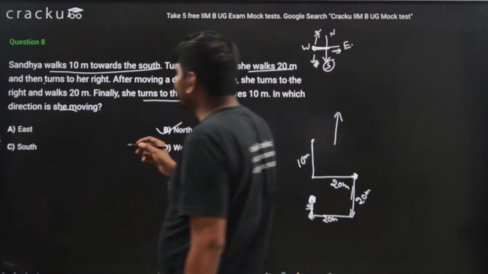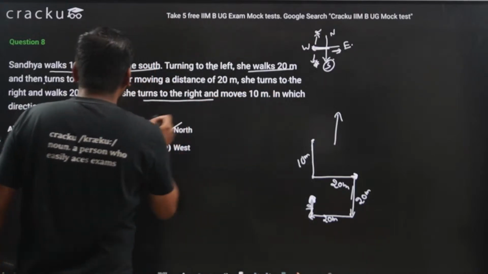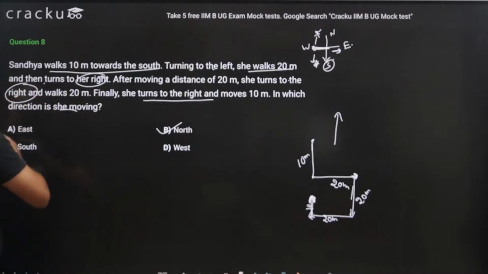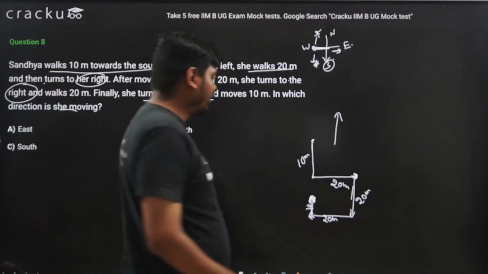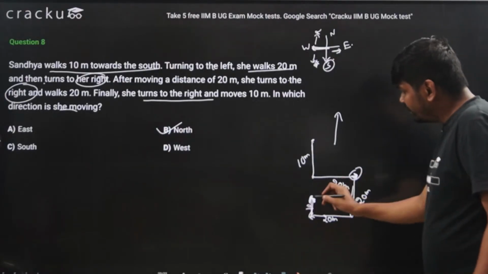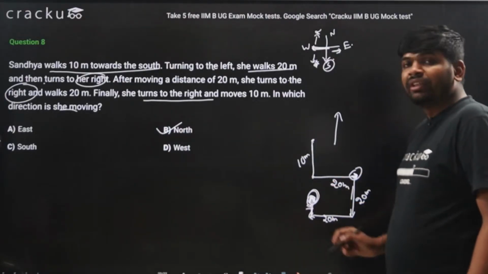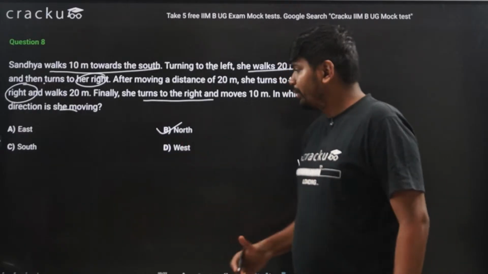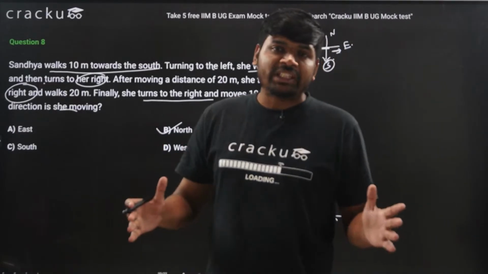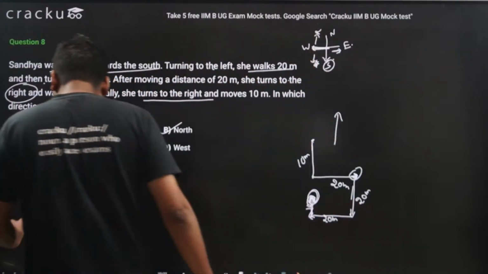She is taking a right turn two times, turning to her right. Finally she turns right again. So three times right, and we will reach here, and in this position she is facing towards north. So the correct answer is option B. I hope this question is clear to you guys. Moving to the next question.